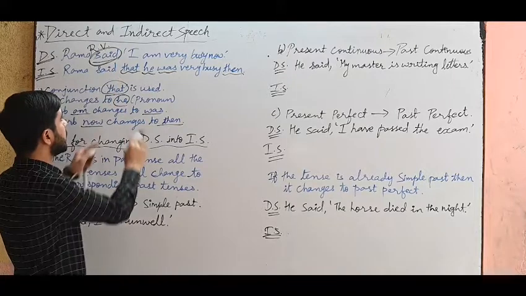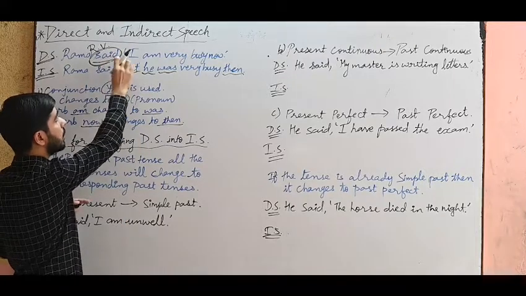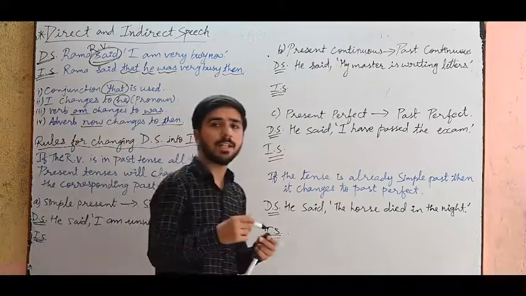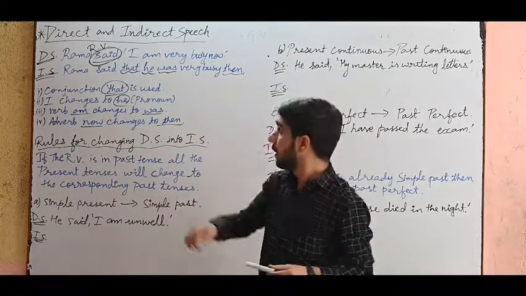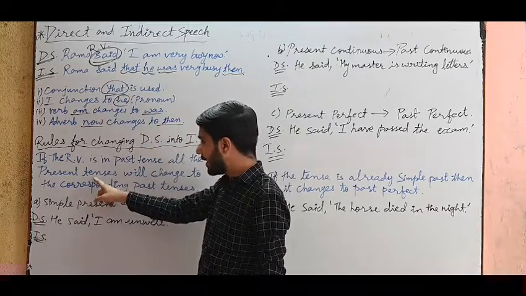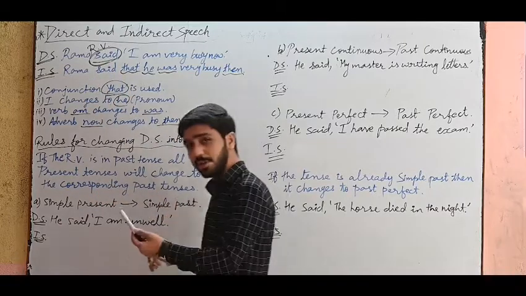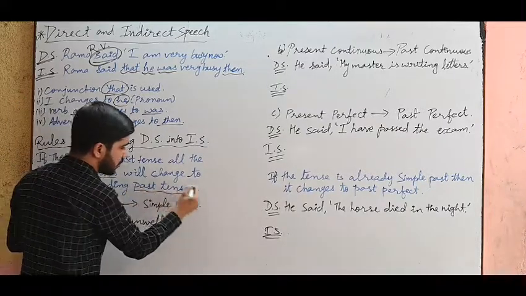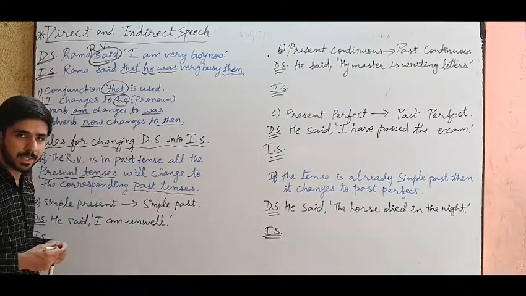The verb which is given before the inverted comma starts, that is called reporting verb, RV. So if reporting verb is in past tense, then all the present tenses will change to corresponding past tenses.